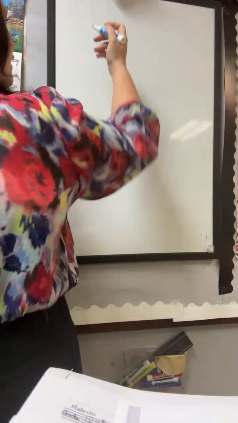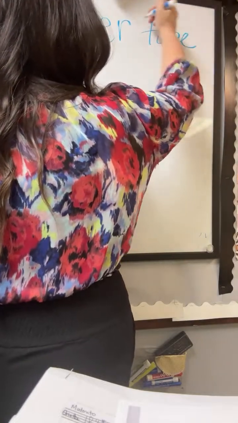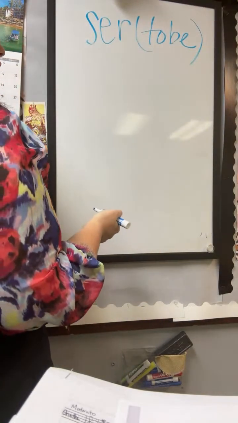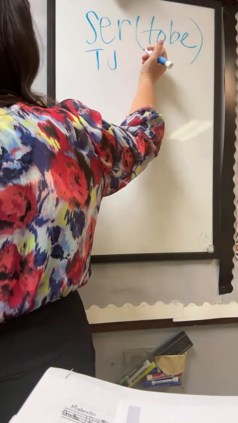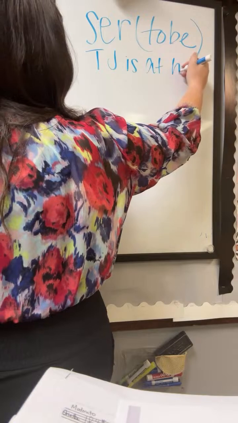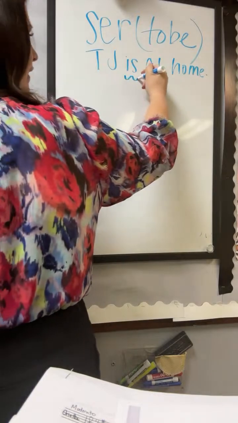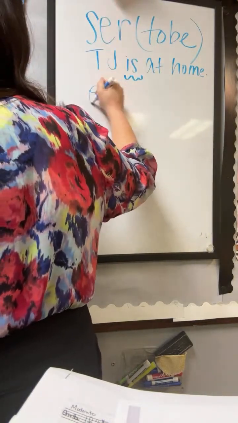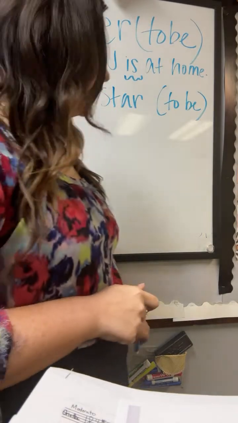So for example, ser, the infinitive form is to be. Remember, infinitive always starts with a to because to infinity and beyond, right? But if you're conjugating it, if you have a sentence that says, in English, TJ is not here at home, okay? So there's two choices in Spanish to translate the is. It can be ser or it can be estar. Both will translate into is in English, but are used at different times in Spanish, okay?